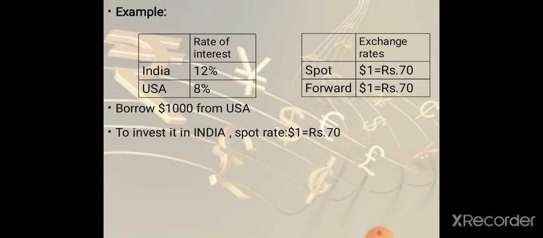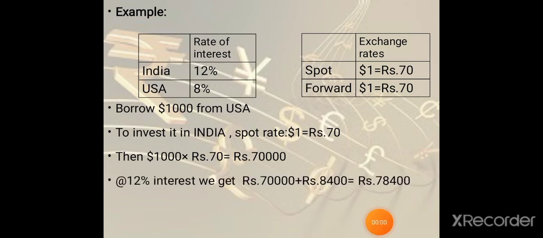To invest $1,000 in India, we have to convert it into rupees. The spot rate is $1 equal to rupees 70, so we get rupees 70,000 in Indian rupees. As India is providing 12% interest, the investor will invest rupees 70,000 in India. At the end, he will get rupees 78,400.